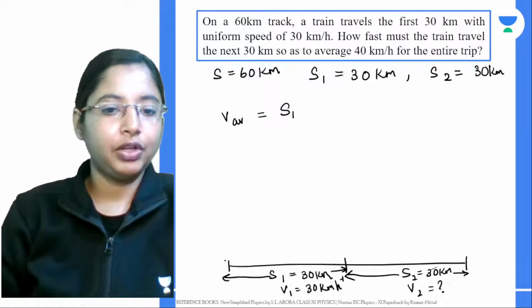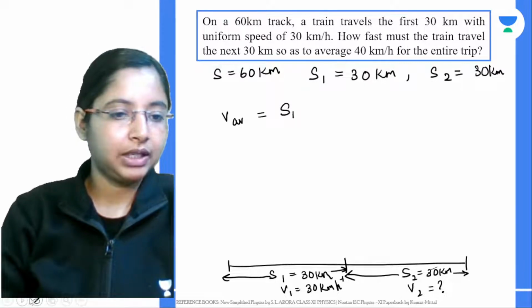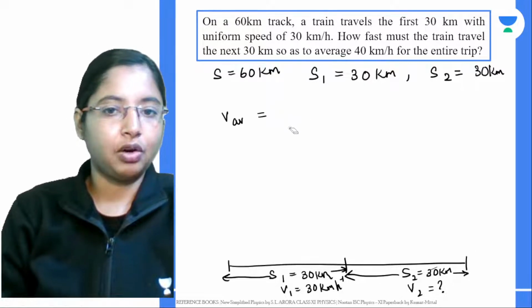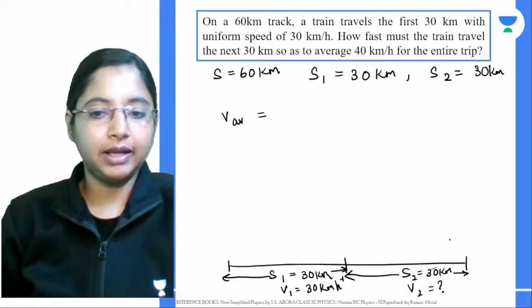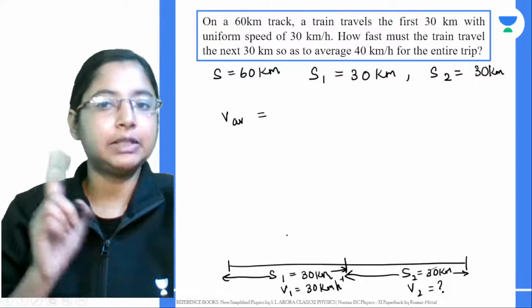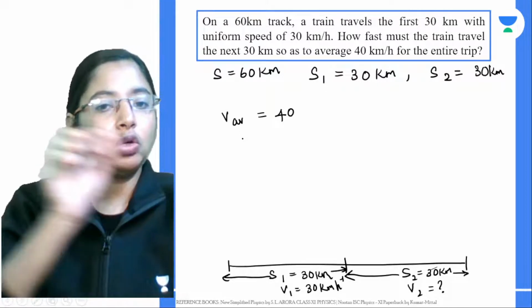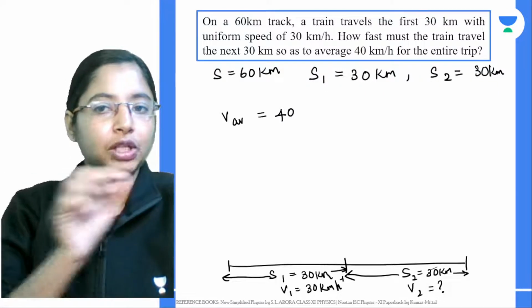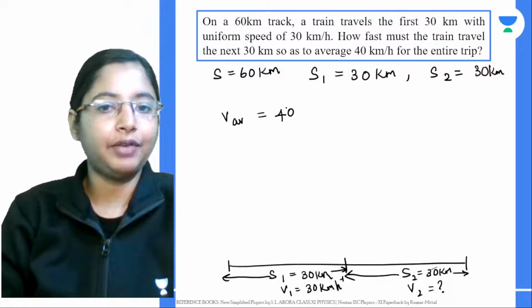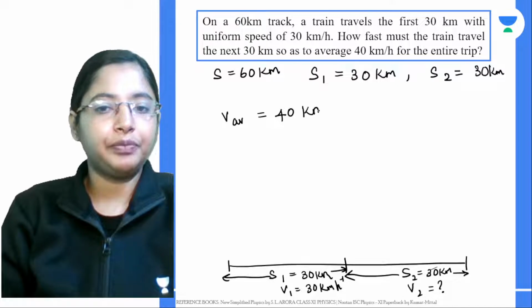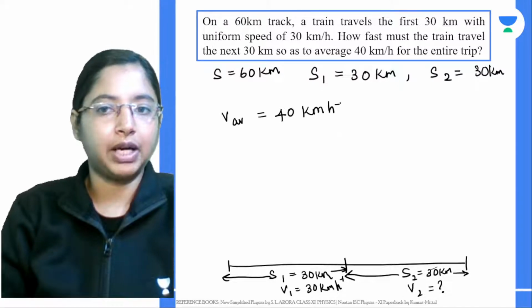So when you look at the average over the entire journey, that average has to come around 40 kilometers per hour.